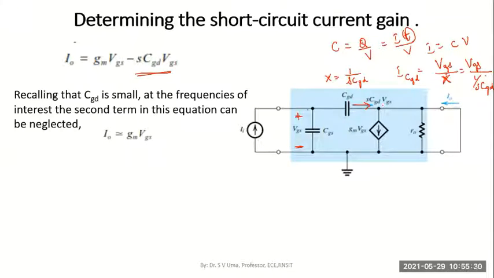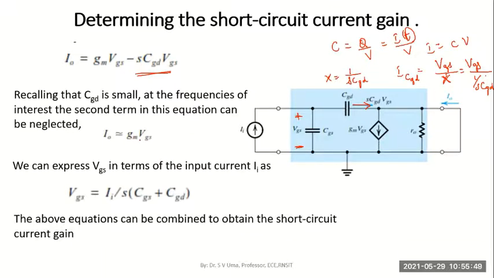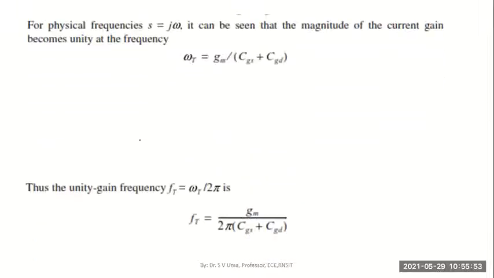We have considered this value because CGD is considered very small at frequencies of interest. So the total current I0 will be just left as GM VGS. Anyway, since it's not needed, I'll skip this derivation.